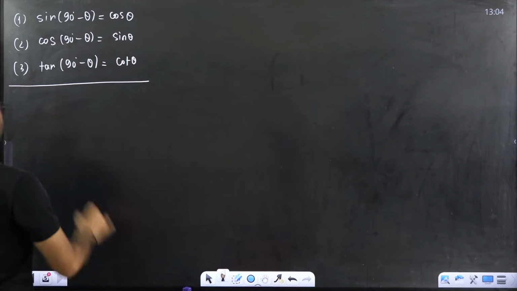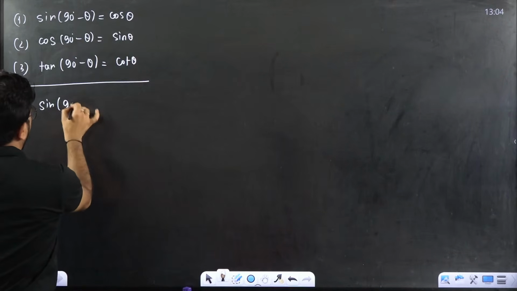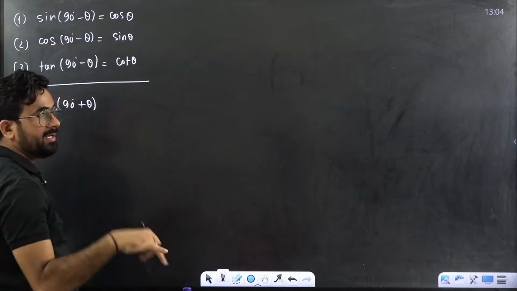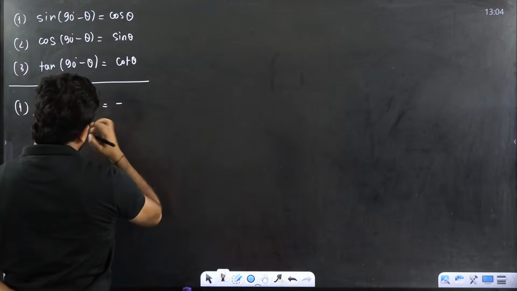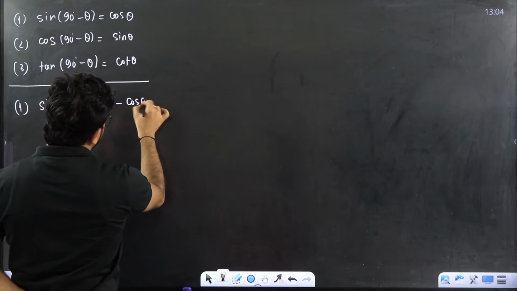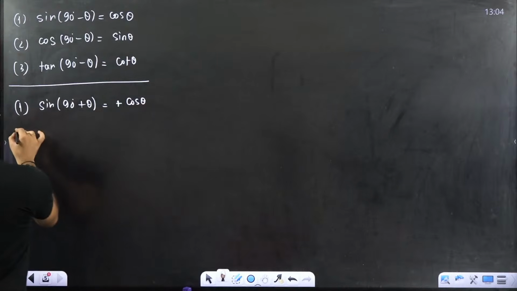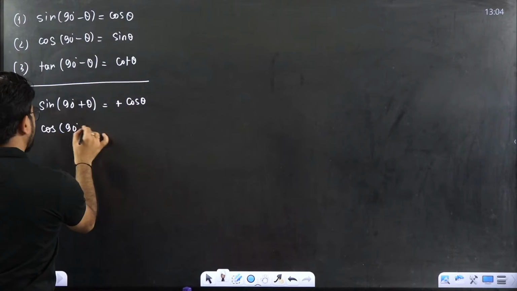Second thing I am telling you. First, sin of 90 plus theta. I told you sin 90 plus theta is a positive value. So this is a positive value, but this is cos theta, positive, not negative. Remember it. Second is cos of 90 plus theta.